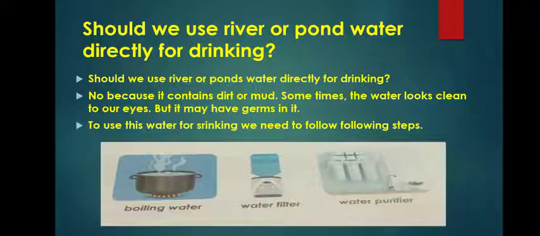That's why we are supposed to follow the following steps. First one is boiling water. When you boil the water, all germs will be killed. Boiled water is good for drinking. Water filter. A water filter filters the water and purifies or cleans it. Same as a water purifier.